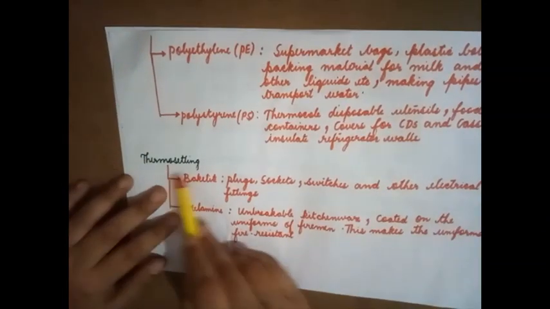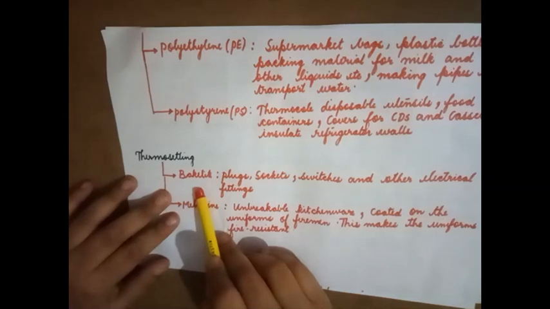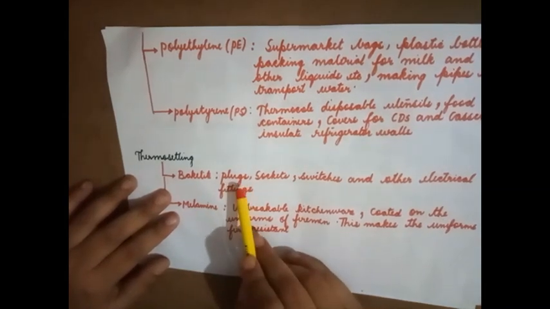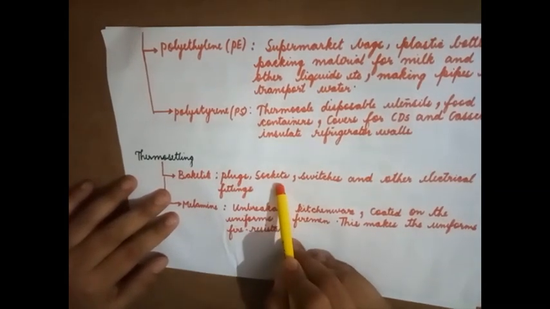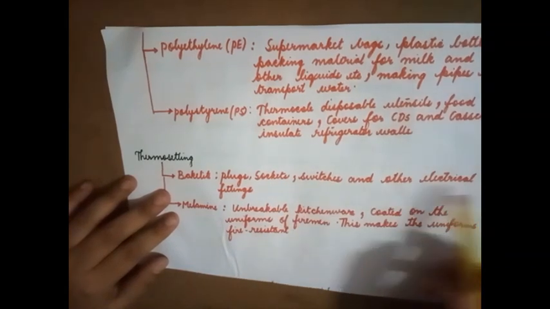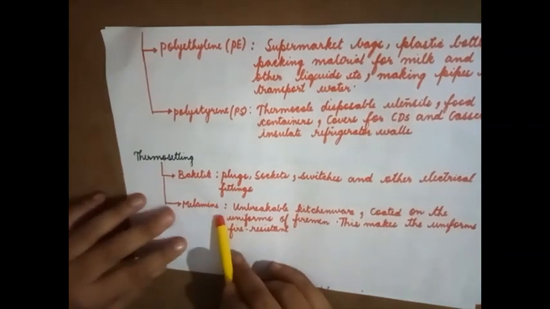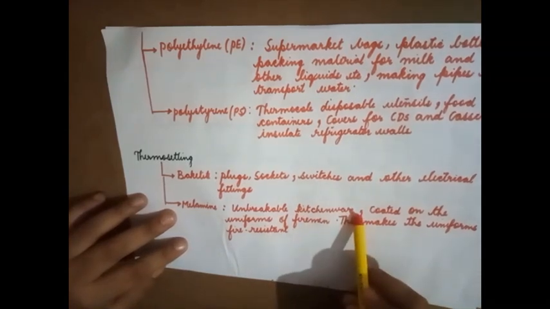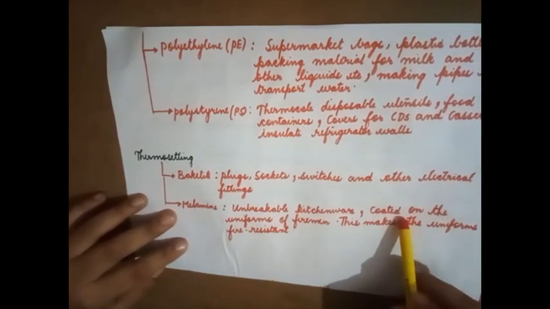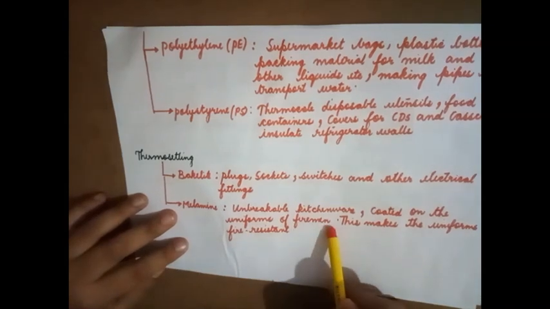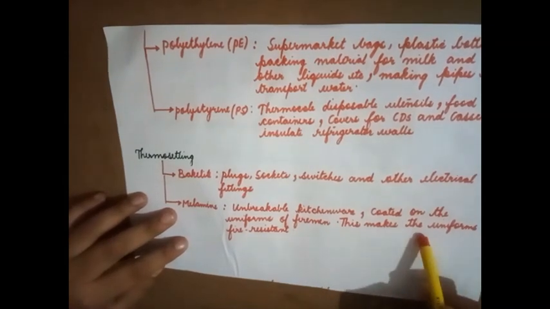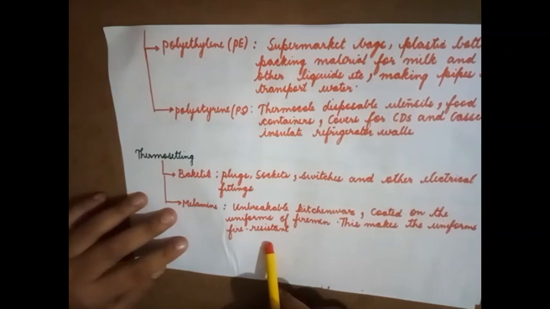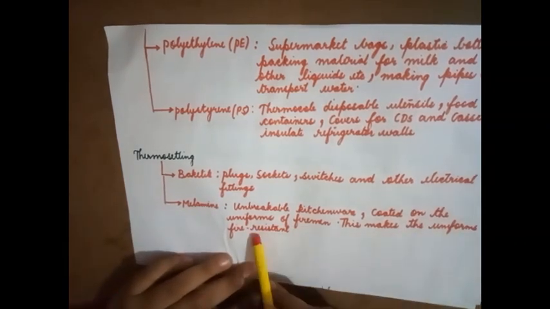Next, moving on to thermosetting plastics. Bakelite, it is used for the manufacture of plugs, sockets, switches and other electrical fittings. Melamine for unbreakable kitchenware. Coating on the uniforms of firemen. These make the uniforms fire resistant. Why are the uniforms of the firemen resistant to fire? It's because of melamine.